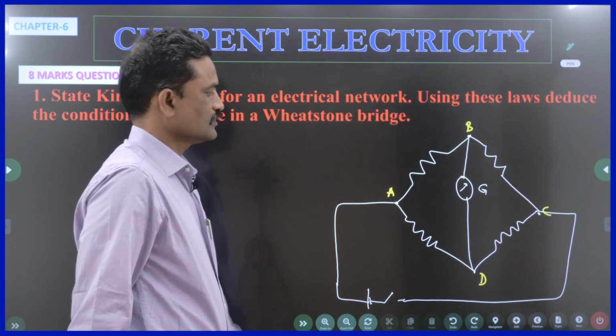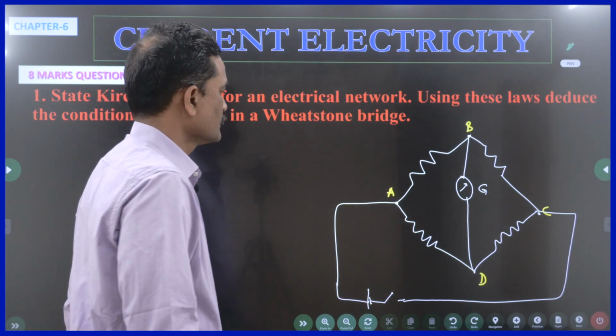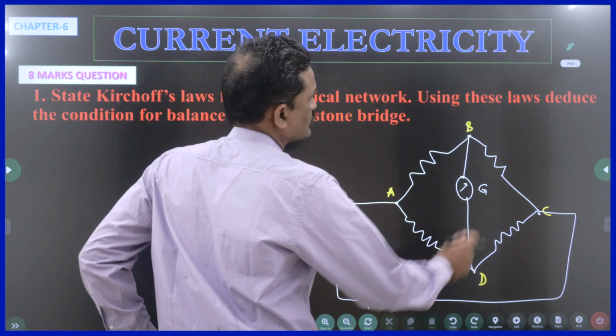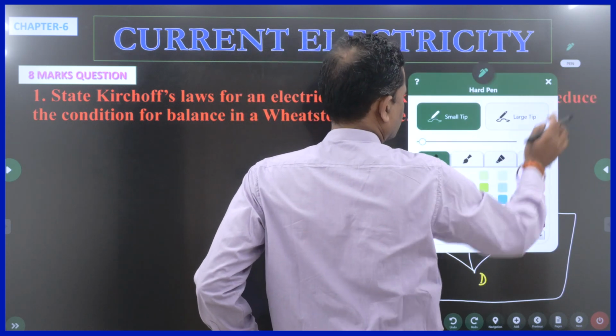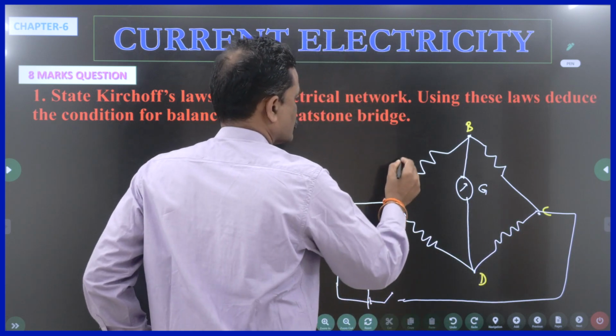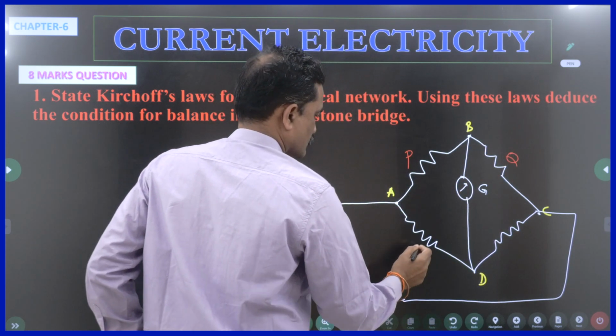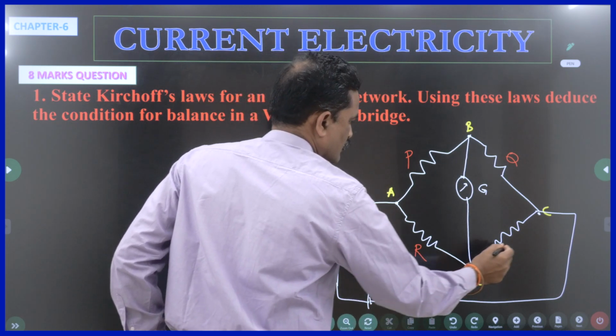So this electric circuit consists of 4 resistors. Let us name these 4 resistors P, Q, R, S.